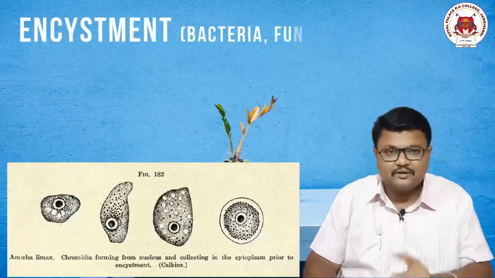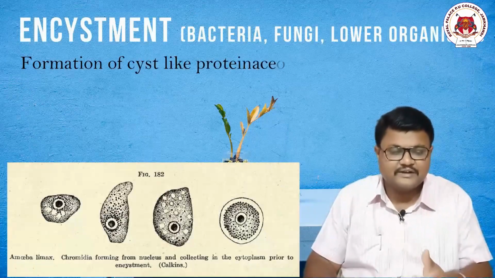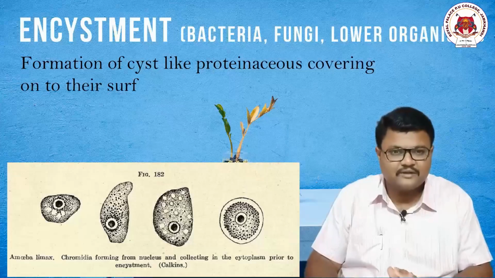Suspension you can find in 3 types of organisms. Point number 1, encystment, that is observed in microorganisms, especially in bacteria or some other microorganisms.